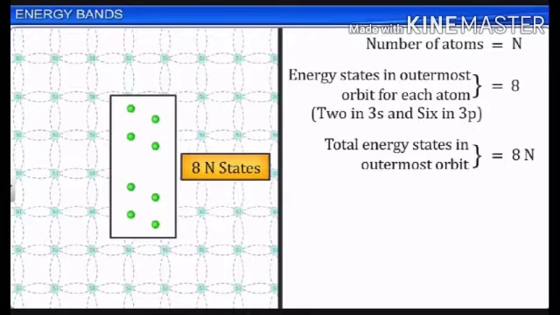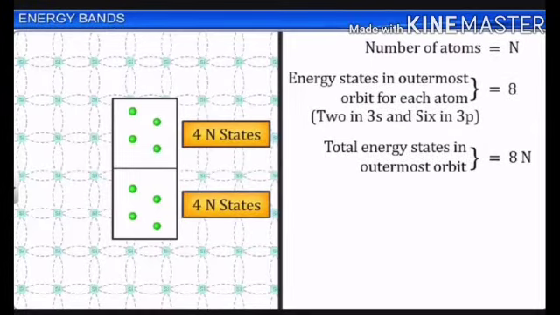So due to these atomic interactions, as we have discussed earlier, these 8n energy states will split into two levels. We said that this stable energy state is only valid for the isolated system, but when we take this as a crystal, there will be interaction between the neighboring electrons. Therefore the energy states will be altered, and these 8n energy states will split up into two sub levels, that is 4n substates, as shown in the figure.